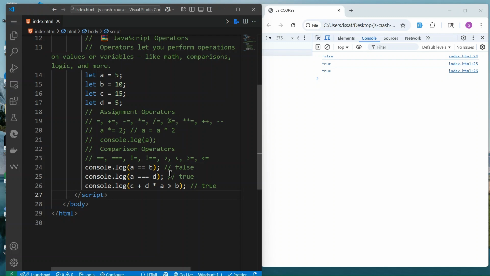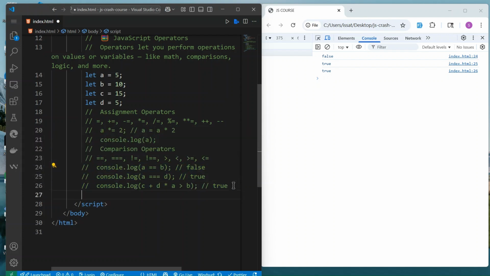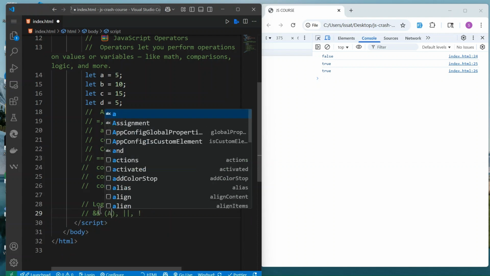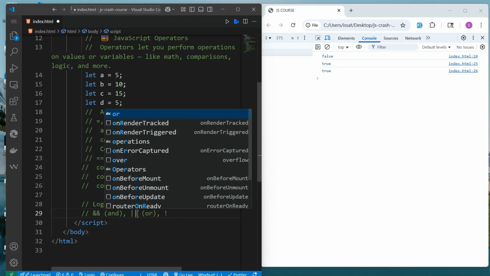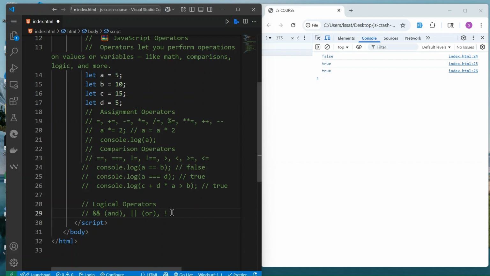So what next? That's comparison. We can clear this, we just comment this out. We also have logical operators. For logical operators, we have AND, which means all of the conditions must hold, and OR. So this is what we have there.